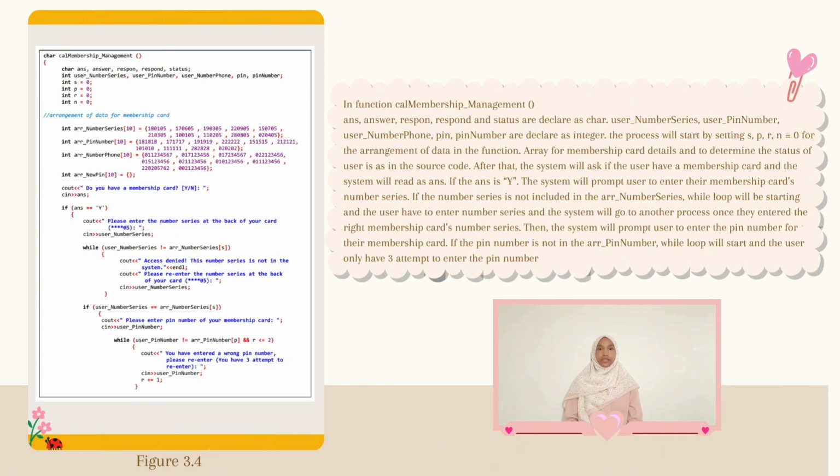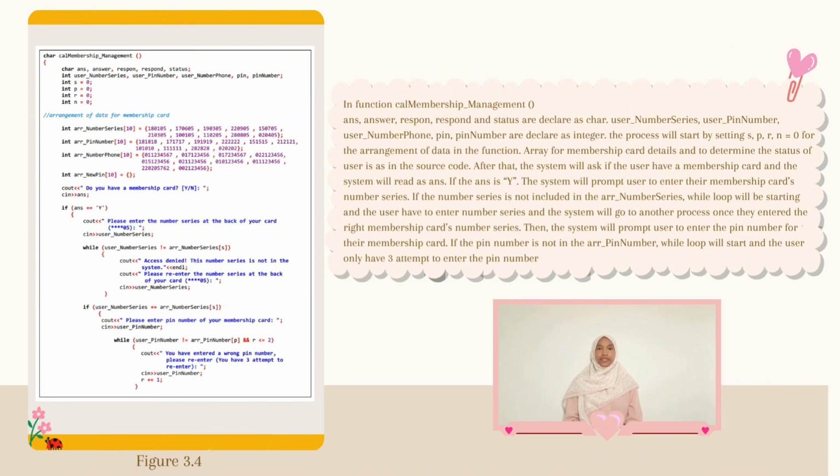The process will start by setting S, P, R, N equal to 0. For the arrangement of data in the function, array for membership card details to determine the status of the user as in the source code. After that, the system will ask if the user has a membership card or not.